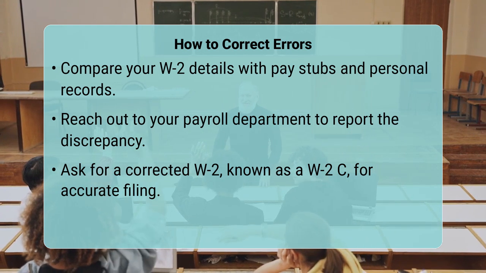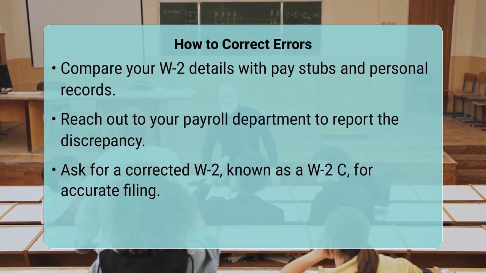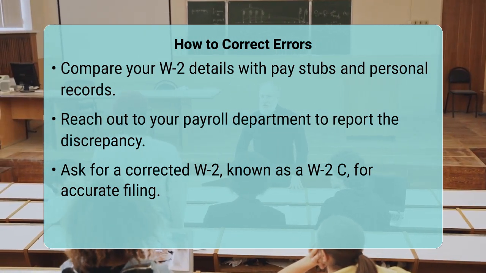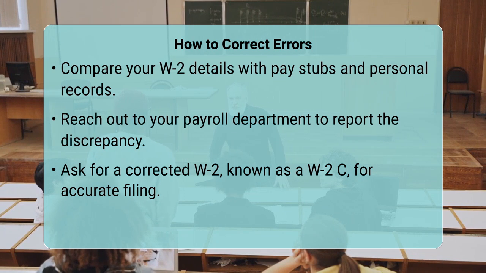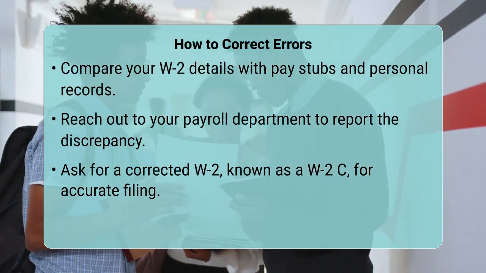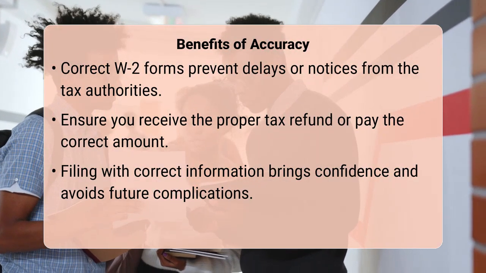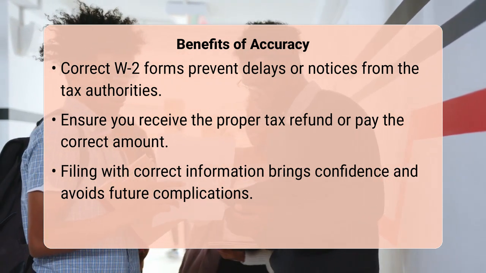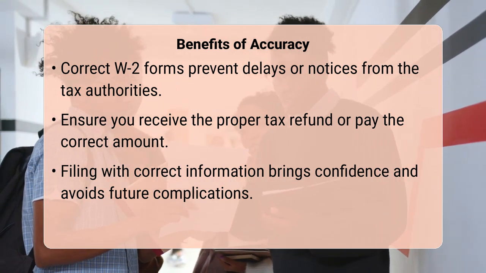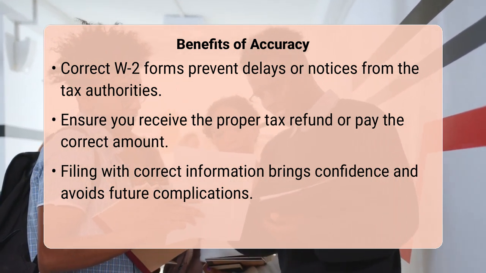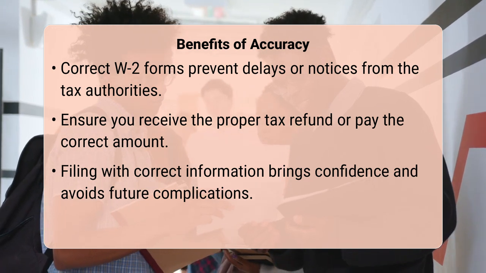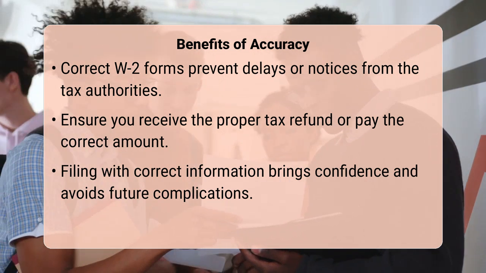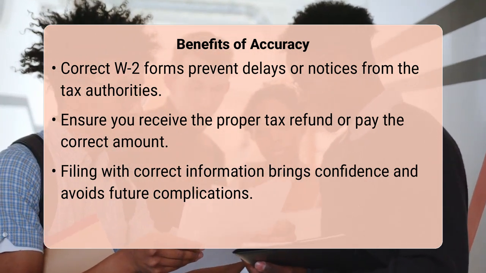When your employer sends out a corrected W-2, it will typically come on a form called a W-2C, which stands for Corrected Wage and Tax Statement. This specific form exists precisely to help rectify previous errors and ensure both your records and the IRS records match perfectly. The IRS cross-references your W-2 information with the data your employer submits, so having accurate forms prevents discrepancies that could trigger an IRS notice or delay your refund.